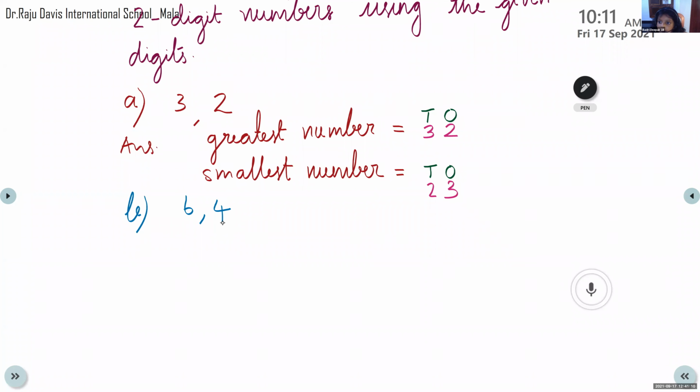Please write the answer. Place it at the top.